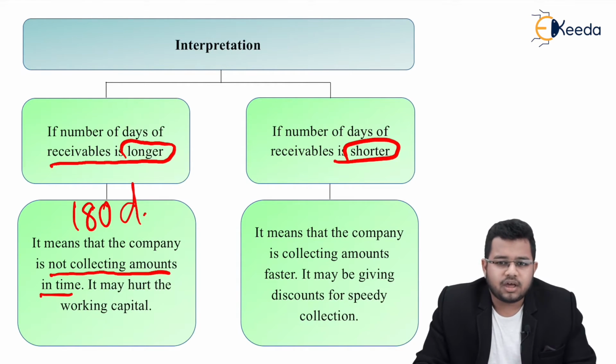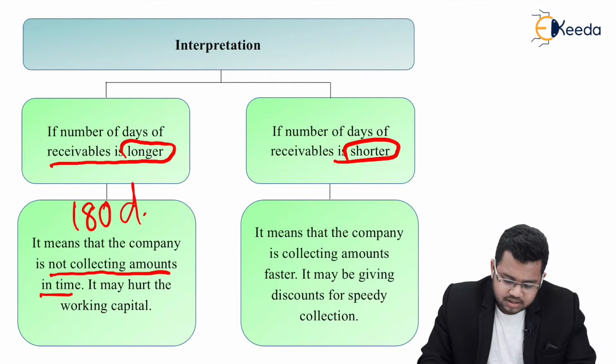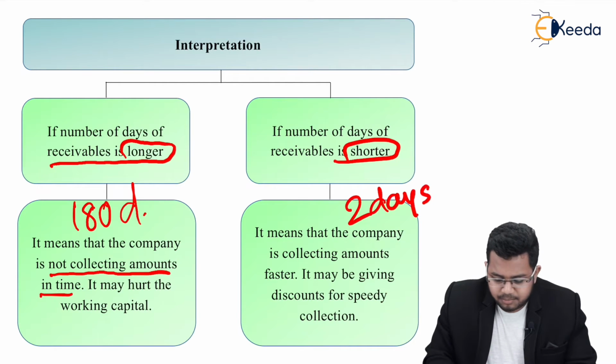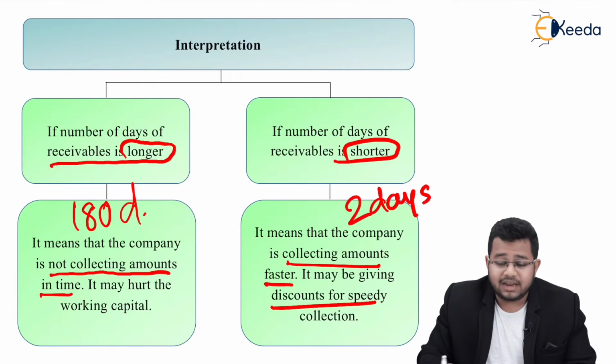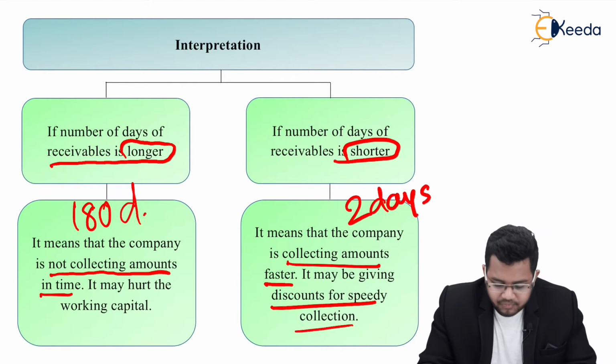Now this is long enough. So quite possible your working capital is getting hurt. You may have to borrow funds from outside. If it is too short, let's say 2 days, it means that the company is collecting the amounts faster. It may be giving discounts for speedy collection. If the cycle is 2 days, it means that it is trying to give more discounts so that the money is received in time or before time.